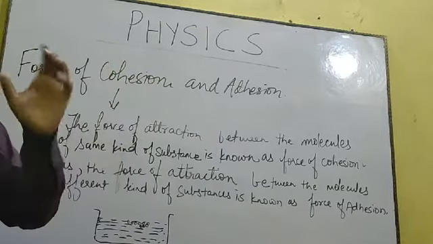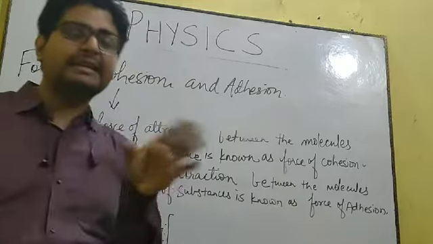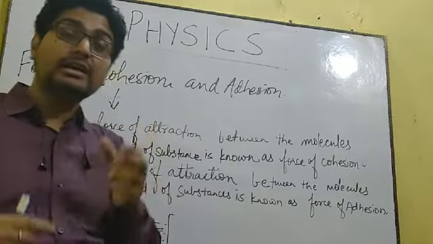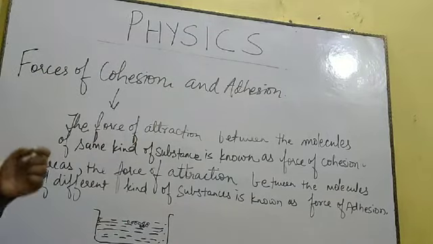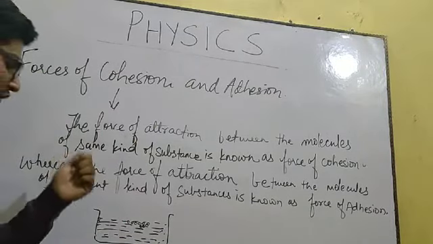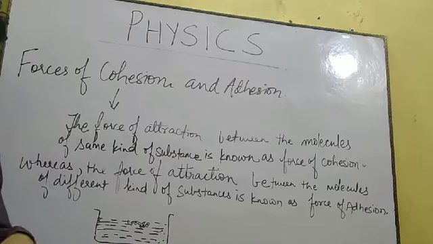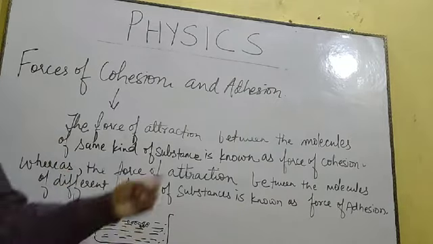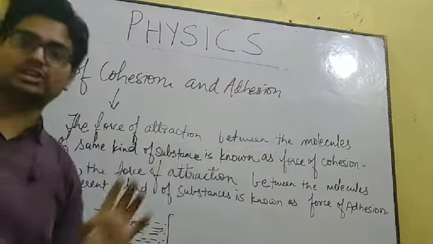Whenever you drink water from the glass, after completely drinking the water, don't you find small droplets of water still present over there? Why are these droplets of water still present? Because the force of attraction was still present between the molecules of water and the glass or the container. This force of attraction between the different type of substances was force of adhesion.